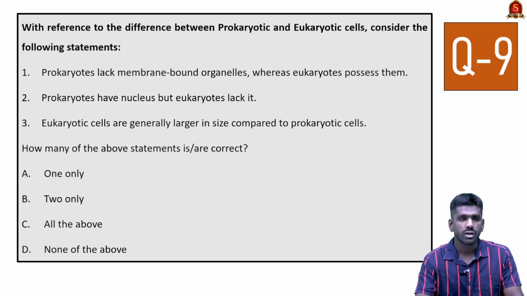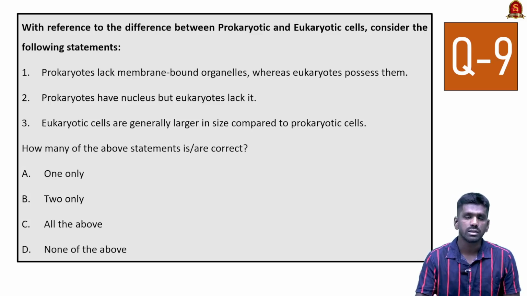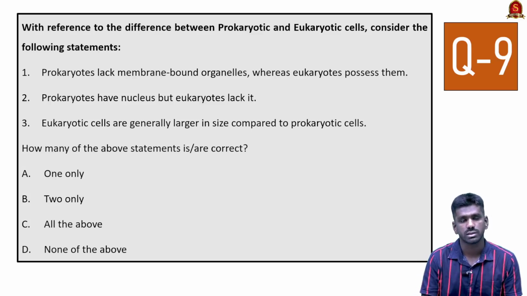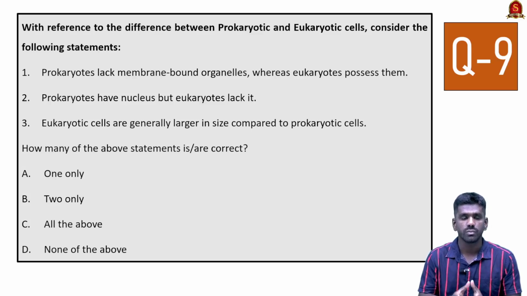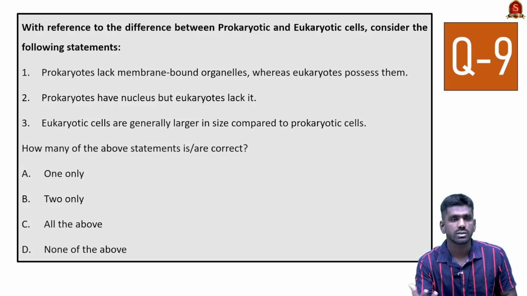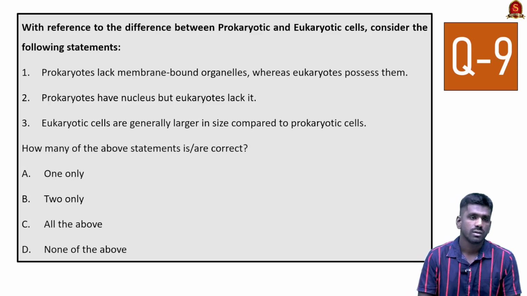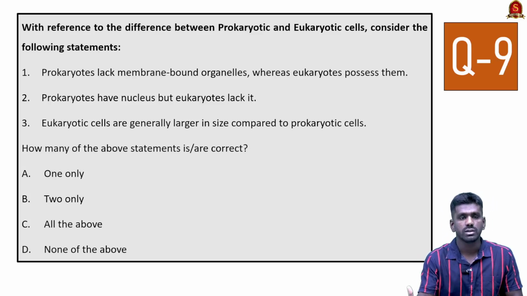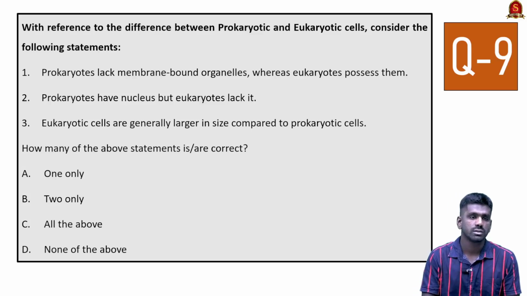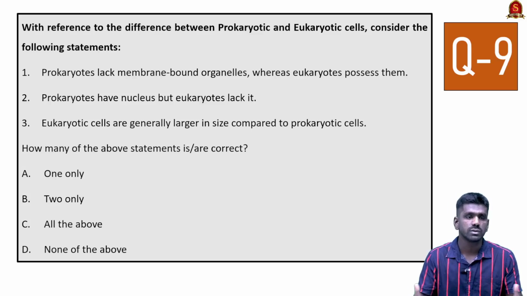Look at the third statement, eukaryotic cells are generally larger in size compared to prokaryote cells. Yes, this statement is also correct. So always remember that eukaryotic cells are superior to prokaryote cells. So they are larger, they have membrane bound organelles, they have a nucleus, but prokaryotes lack all of this. For example, an example for prokaryotes is bacteria. Eukaryotic cells are in all animals. So the multicellular organisms are eukaryotes.